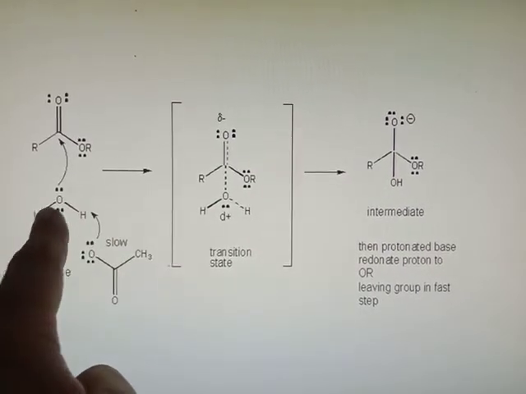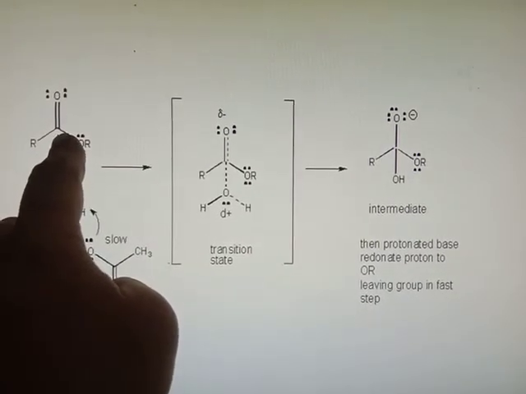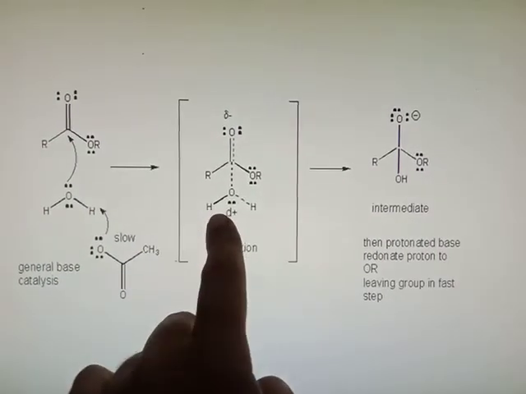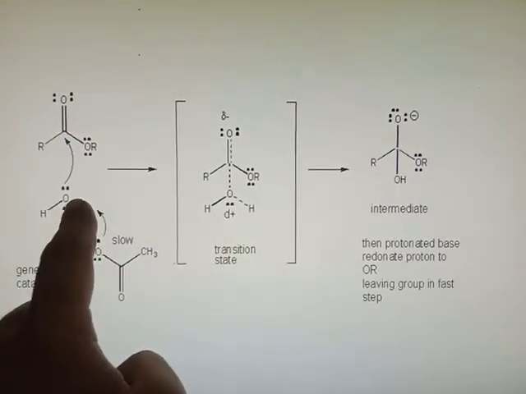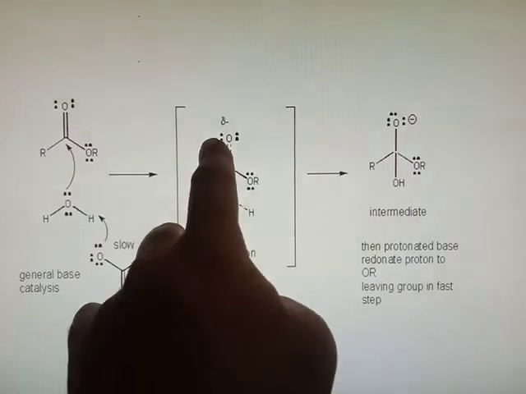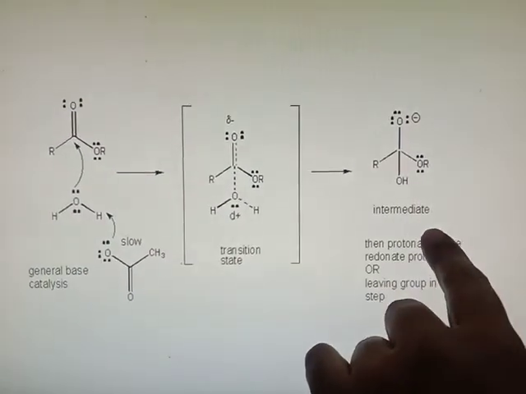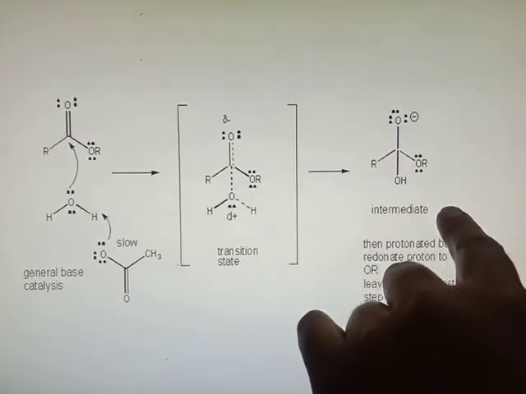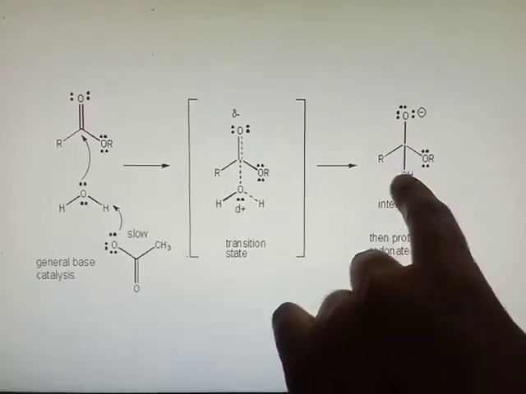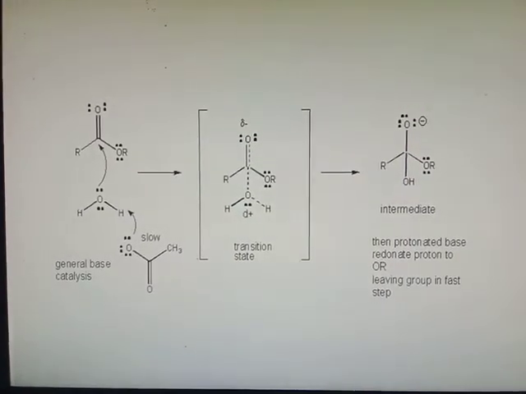Here the base is transferring to the substrate and it forms the transition state where there is partial bonding between HOH and the substrate. Then immediately that OH is bound and hydrogen is released. So H and OH are involved in the reaction, that's why it is called general acid-base catalysis.